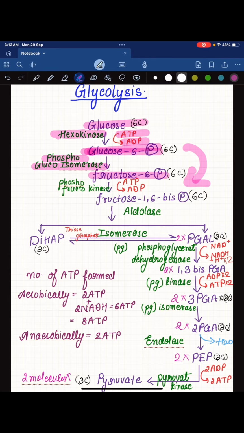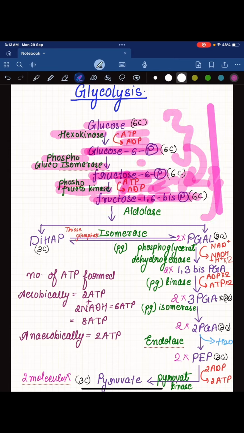of glucose. Now, in the third step, fructose 6-phosphate is converted into fructose 1,6-bisphosphate in the presence of the enzyme phosphofructokinase. And as we all can see, one ATP is converted into ADP. That means a phosphate group is added. Therefore, we can see the fructose is 1,6-bisphosphate. One phosphate group was added over here in the first step. Second phosphate group is added in the third step. Till now, everything was a 6-carbon compound.